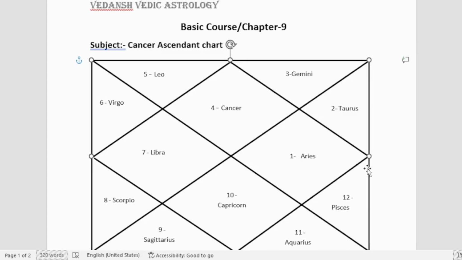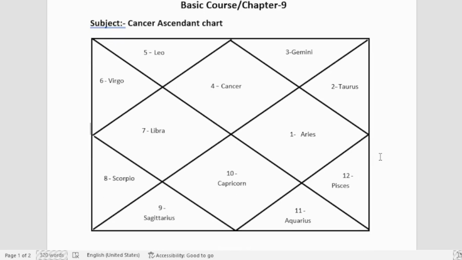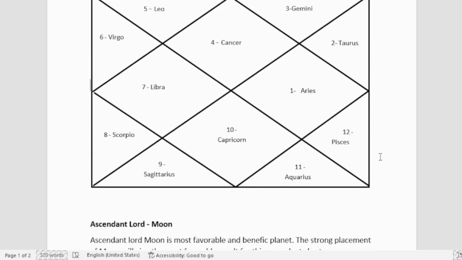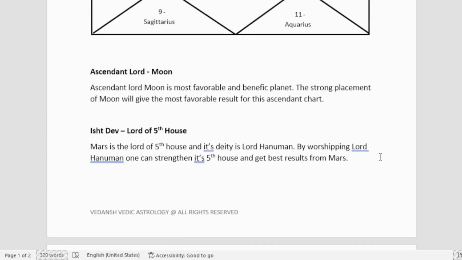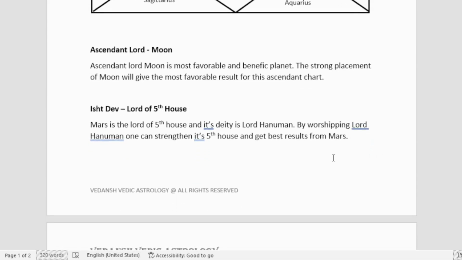Now you can download the file from the description box link, and then you can read in written form whatever we have discussed. It is mentioned here. You can go through it again.